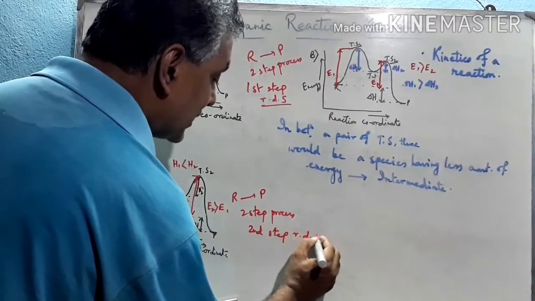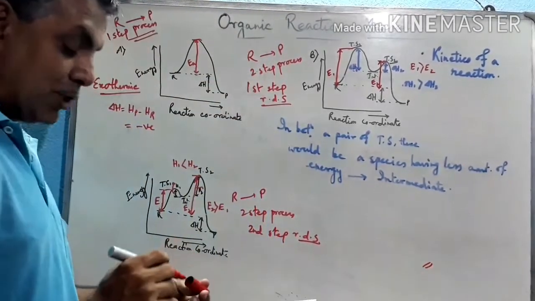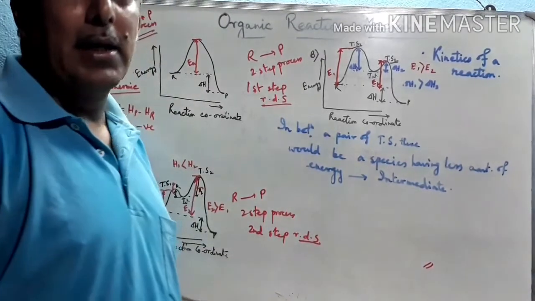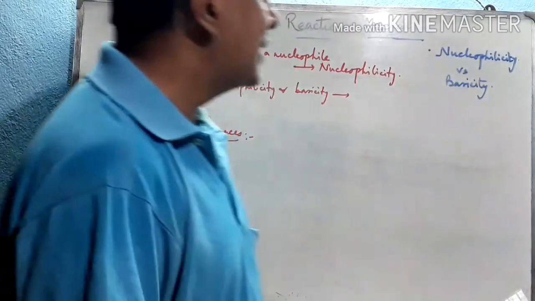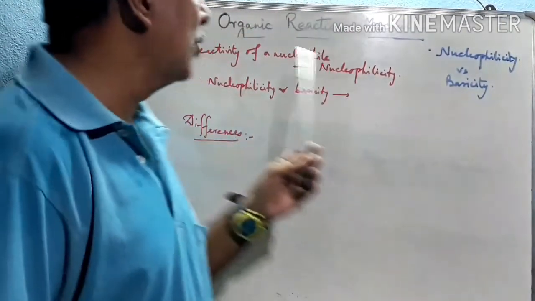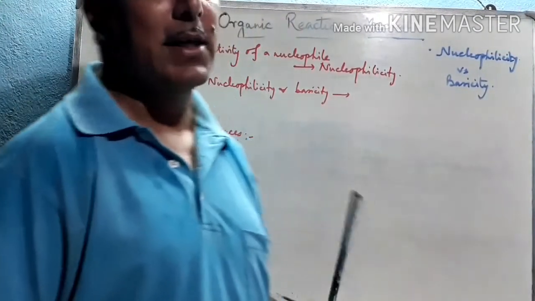So these three are the reaction kinetics of some exothermic reactions which generally take place in organic chemistry. Now I am discussing nucleophilicity versus basicity. What is nucleophilicity? The reactivity of a nucleophile is called nucleophilicity.